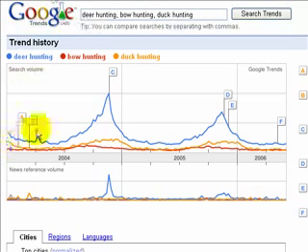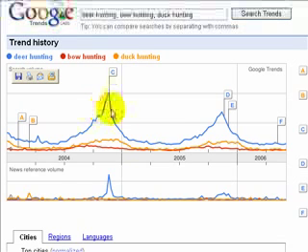Being here in the heart of Arkansas, where it's pretty big deer hunting territory, you'll see that in the latter part of the year, about when deer season starts, the searches start going through the roof. But it always falls back down. Now, is that saying that you can't make any money? No, I'm not saying you can't make money out of the deer hunting market. I'm just saying it's a tougher market. You're going to have to be a better salesman to sell deer hunters on products that they have. It's just not a hot trend where they're just buying up everything in sight.